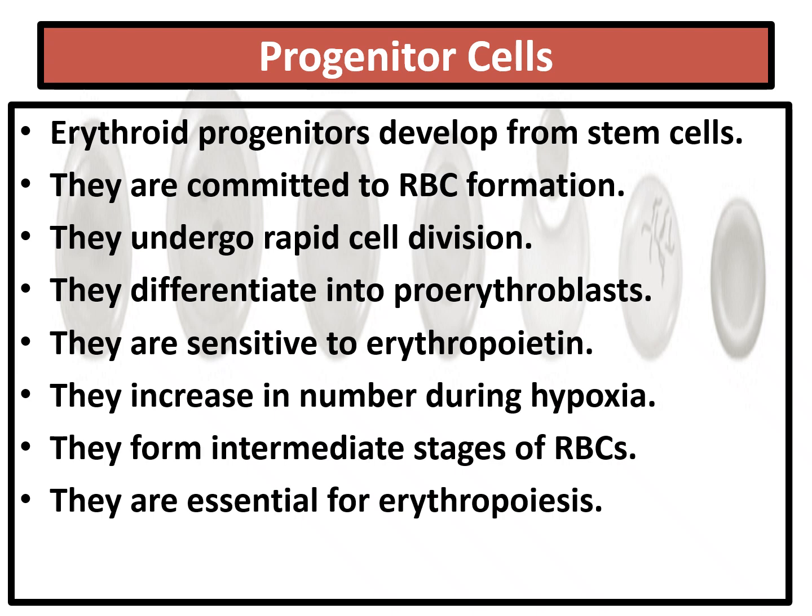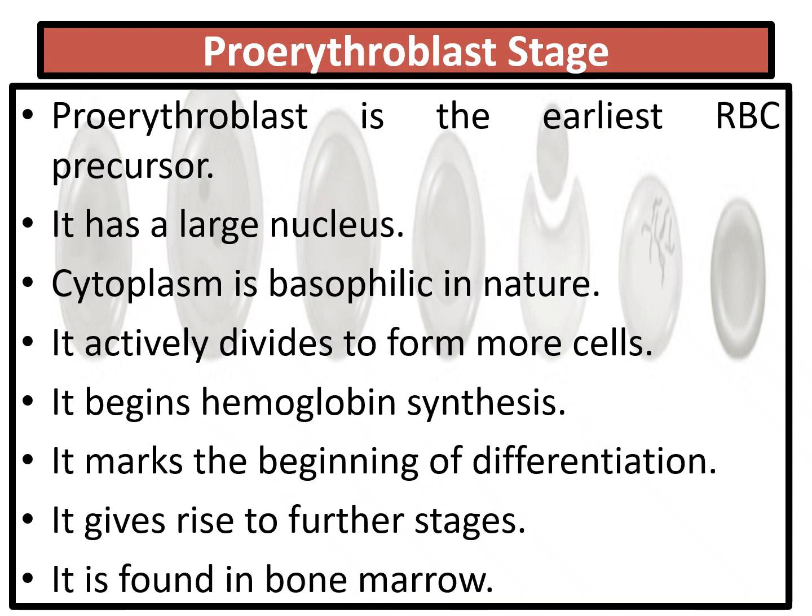They form intermediate stages of RBC. Proerythroblasts form intermediate stages of RBC. These all are essential for erythropoiesis. Already we read in the first definition: what is erythropoiesis? The formation of RBC. Now, the proerythroblast is the earliest RBC precursor.